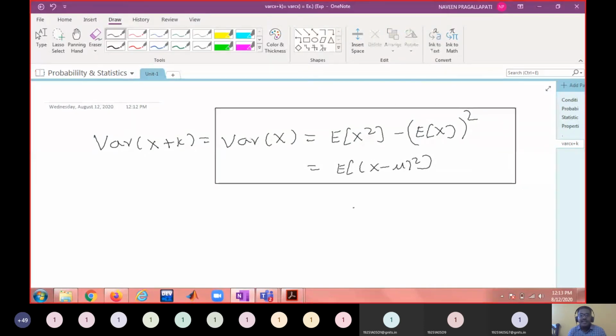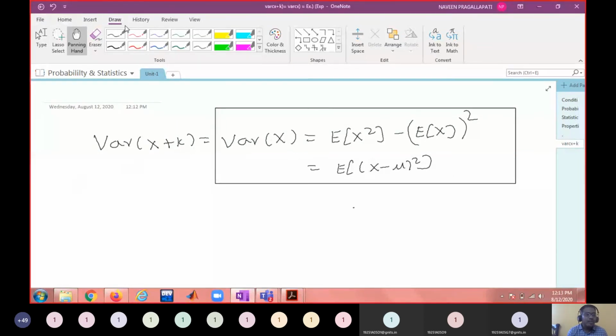Variance of x, this is the definition. Expectation of x minus mu whole square is the definition. Expectation of x square minus e of x whole square is the formula. Sometimes the formula will be useful to find the value of the variance.